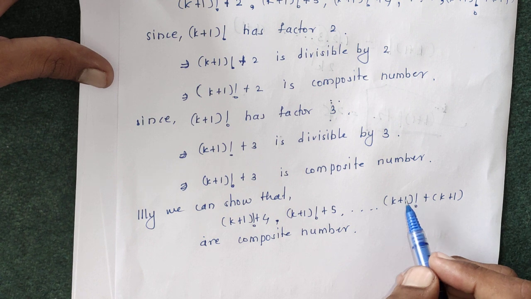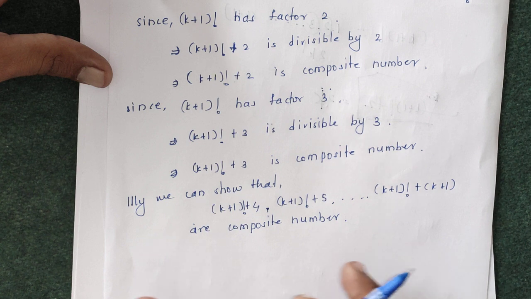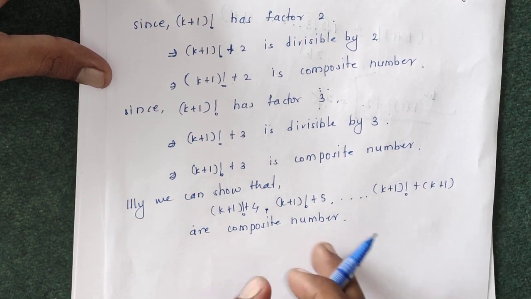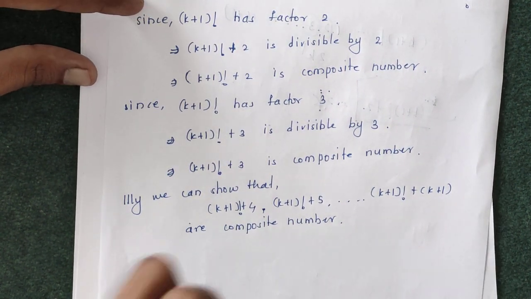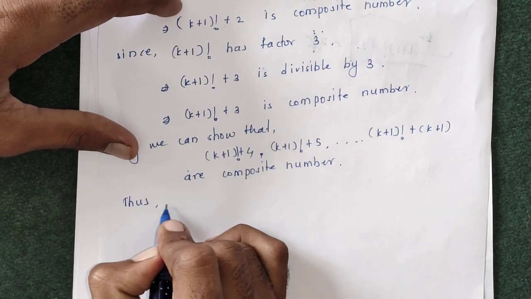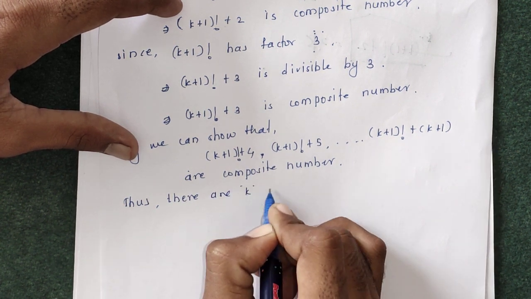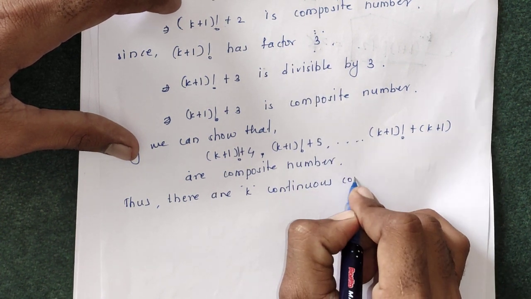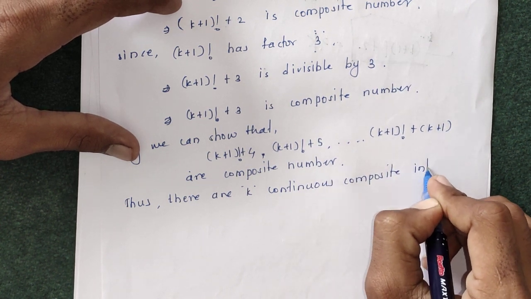This gives us that there are k composite integers between two primes. Hence there is a large gap of k integers between two primes, and in the sequence of primes there are arbitrarily large gaps. Thus there are k continuous composite integers.